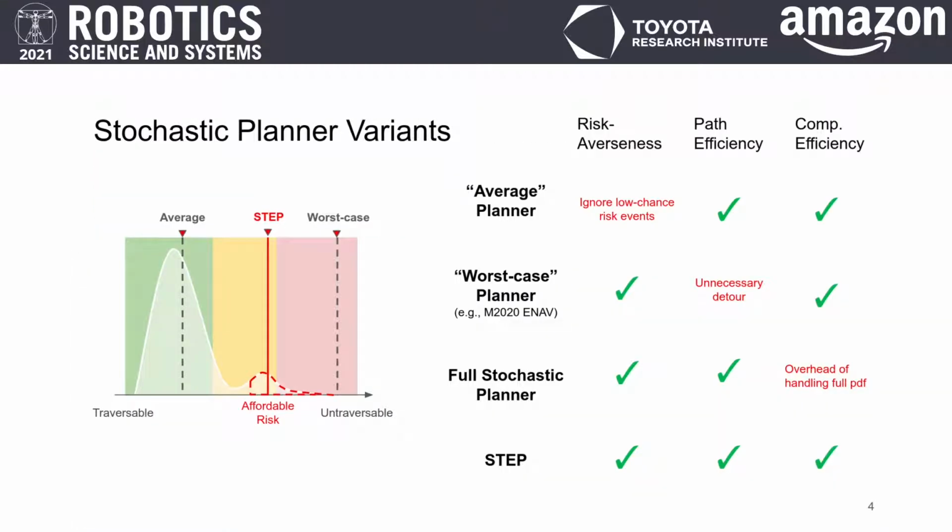An average planner computes the average cost of traversal and makes decisions based on the mean of the distribution. While this approach is computationally efficient, it ignores dangerous tail risks. A worst-case planner, while safe, will tend to be very conservative in its paths. Planners which attempt to evaluate the full distribution of traversability costs tend to be computationally burdensome. In this work, we attempt to find a better trade-off between these objectives.